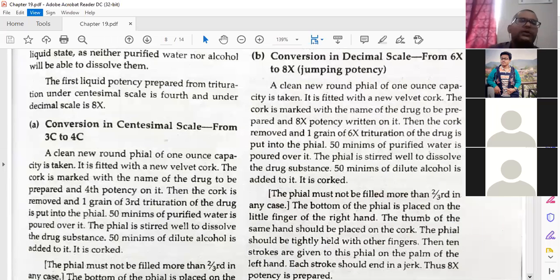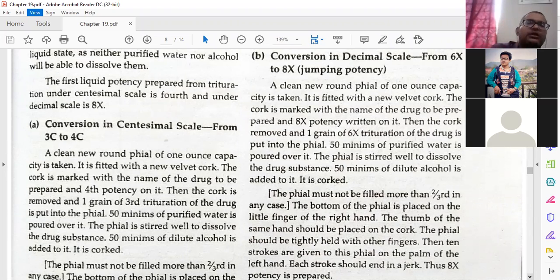These are the basic concepts. Then conversion in the centesimal scale from 3c to 4c. How will you do the process of conversion? From crude drug material you made 1c, from 1c you made 2c, from 2c you made 3c, from 3c now you can convert into liquid potency, because you don't want to keep solid potency. So conversion in the centesimal scale from 3c to 4c, this process we will learn.